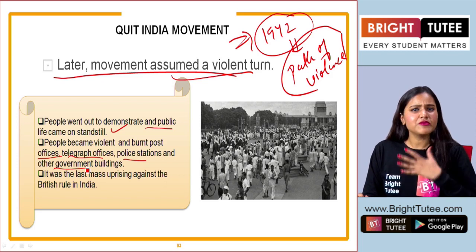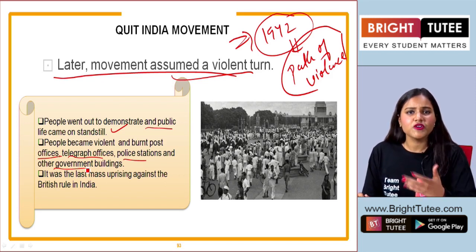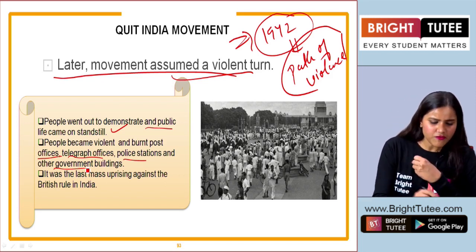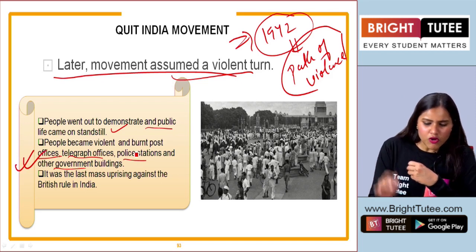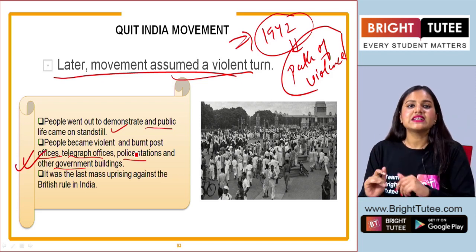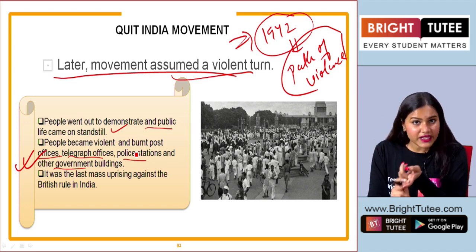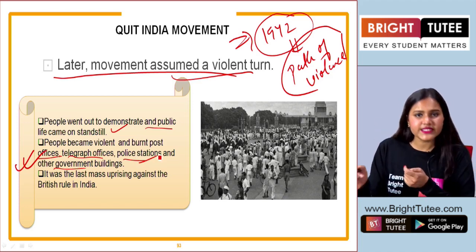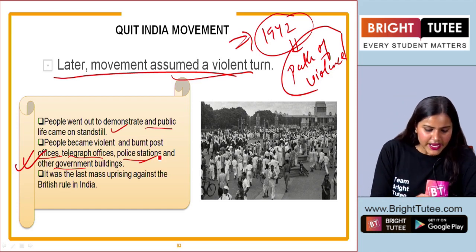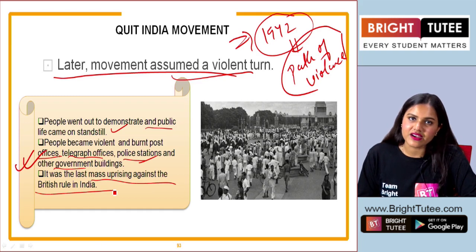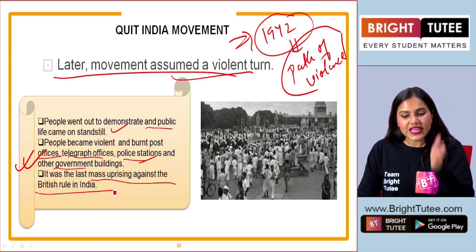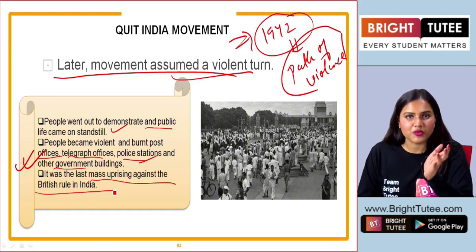Now here we see that people were in anguish, they were very angry and therefore they decided to burn all those things that symbolize the British government, be it the post offices, the telegraph offices, the police stations and so on. It was the last mass uprising against the British rule in India. Like I told you, students, it was the last mass uprising.